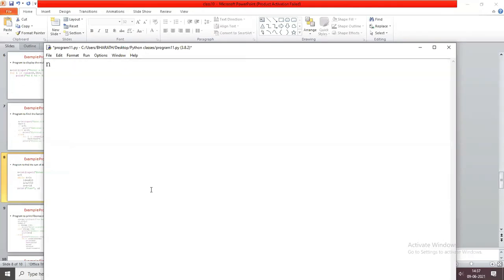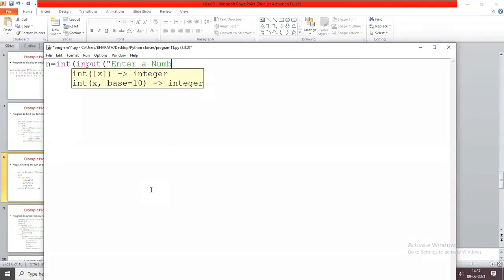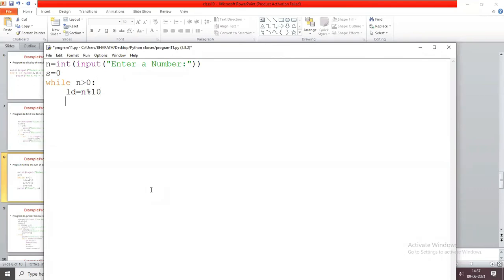What is the first step? You are going to read the n value, int of input, enter a number. Okay, so next initialize the s value, s equals 0. While n is greater than 0, you are going to do these operations: last digit, or you can write d, whatever it is, these are variable names, and n equals n by 10.